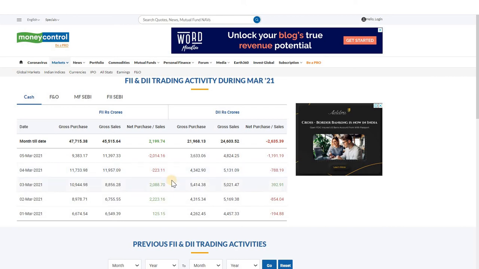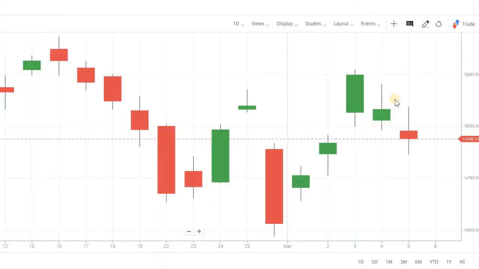Next, you see on March 4th, both FIIs and DIIs have sold. So it acts as a trend reversal indicator. FIIs sold around 223 crores and DIIs sold around 788 crores. Since they have sold that much quantity of shares, the market increased so much in the initial part of the day and again decreased from the high value.